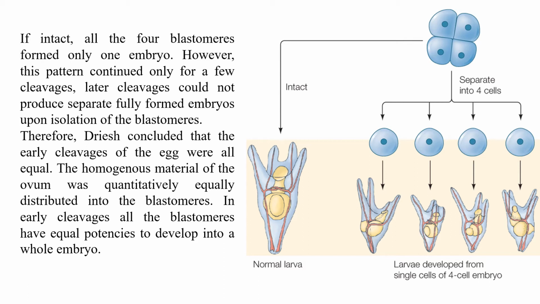So the conclusion was that the initial mitotic divisions were completely equal, including the quantitative distribution of the cytoplasm. That means if the quantity of the cytoplasm is 4 parts in a single zygote, then it will be divided into 4 parts, and each part is offered to each daughter cell. So this is quantitative distribution. In early stages, all the blastomeres have equal potencies to develop into a whole embryo. So this is the conclusion of the theory proposed by Driesch.